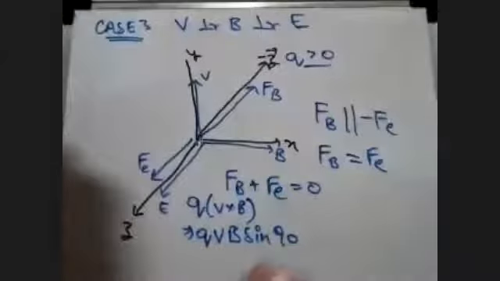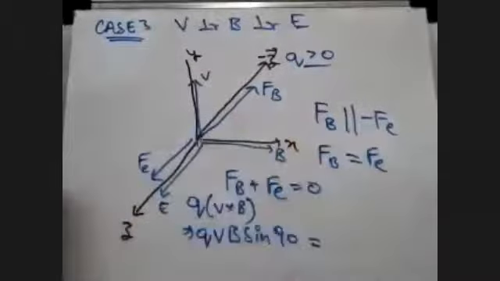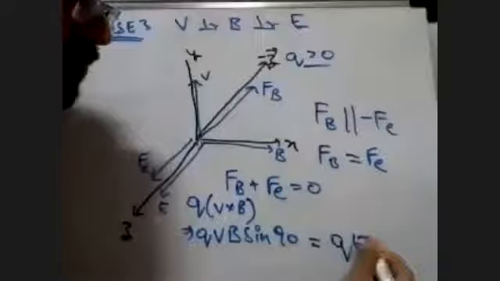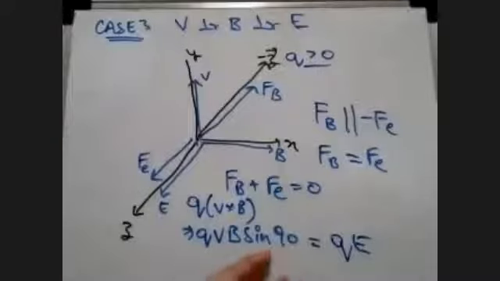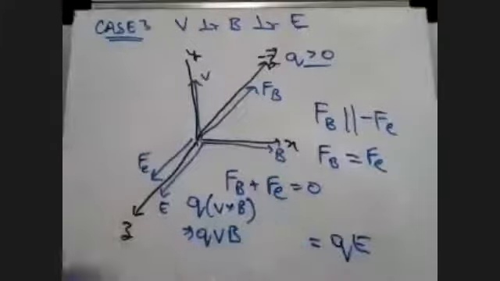This will be equal to, in terms of this equation here, Q times E. Yes or no? Sine 90 is 1. So QVB is equal to QE.